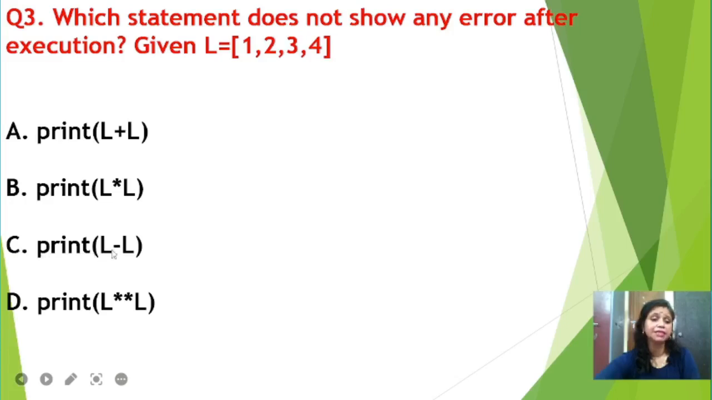Option C says print L minus L. We cannot subtract; only two operators we can use, that is the plus operator and the multiplication operator. So the subtraction operator we can't use. Similarly the exponentiation operator also we cannot use, which is used in option D, print L exponentiation L. No, we can't use it. So here our option A is correct and the rest of the options are not correct. Let us do the question practically.